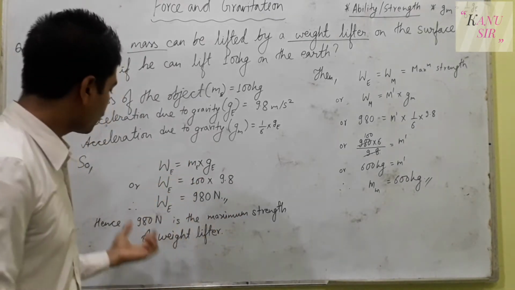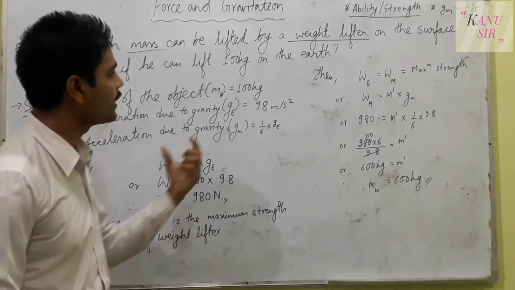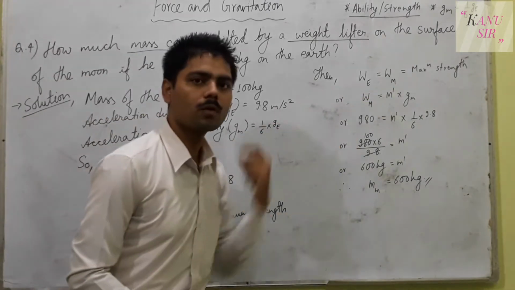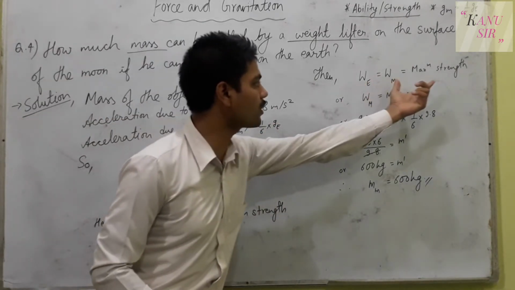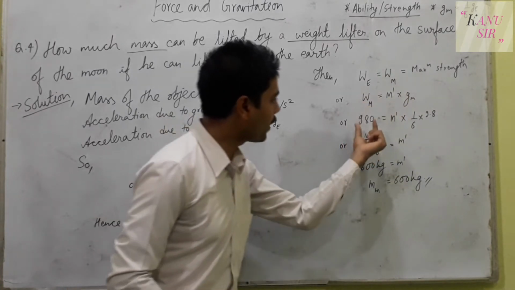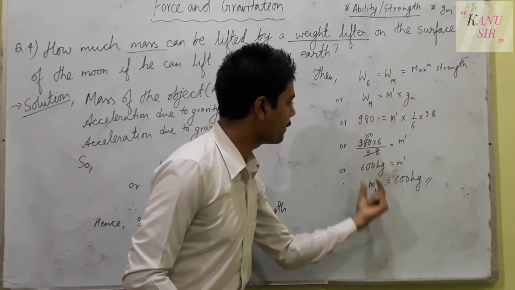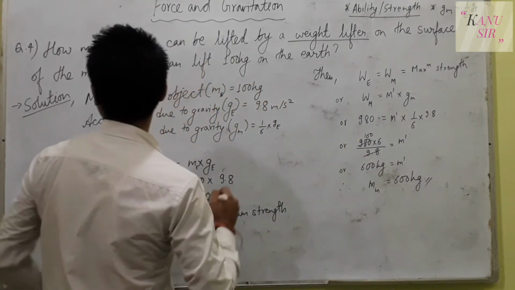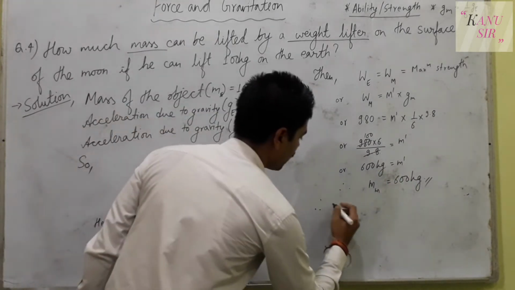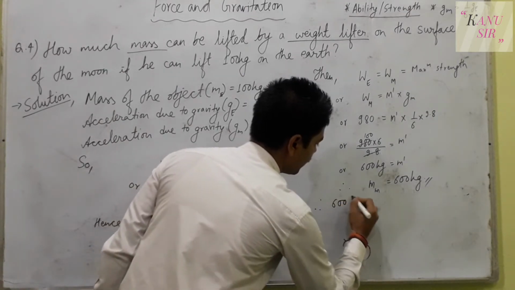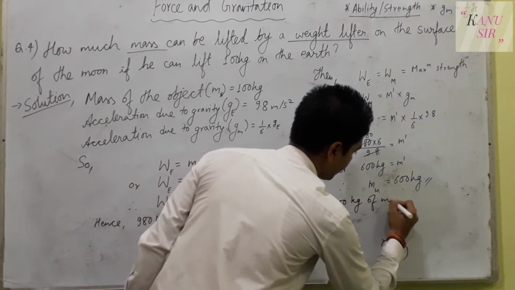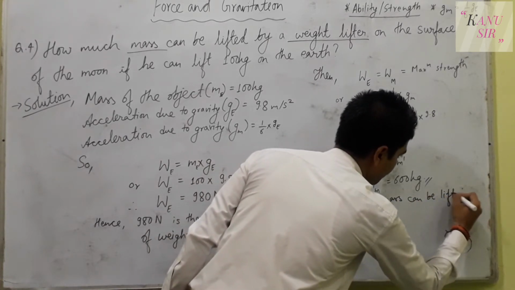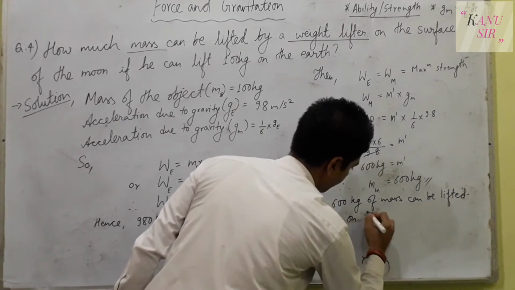The maximum strength will be the hint to be utilized both on the earth and on the moon, and with the help of the maximum strength of the weightlifter, by using the formulas we can find the mass of the object that can be lifted on the moon. Therefore, how much mass can be lifted? Hence, 600 kilograms of mass can be lifted on the moon.